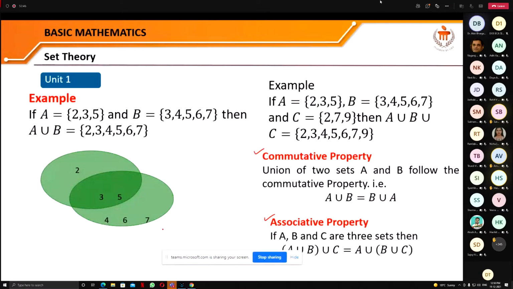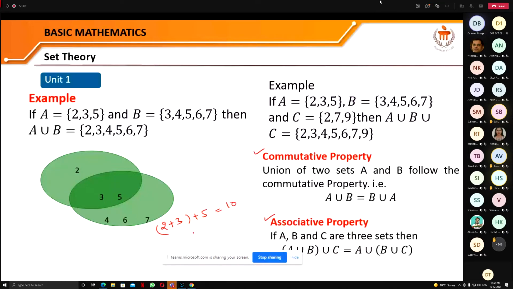You can understand this with the help of numbers and addition and multiplication. When I add 2, 3, and 5, if you first add 2 and 3 and then add 5, you will get 10.